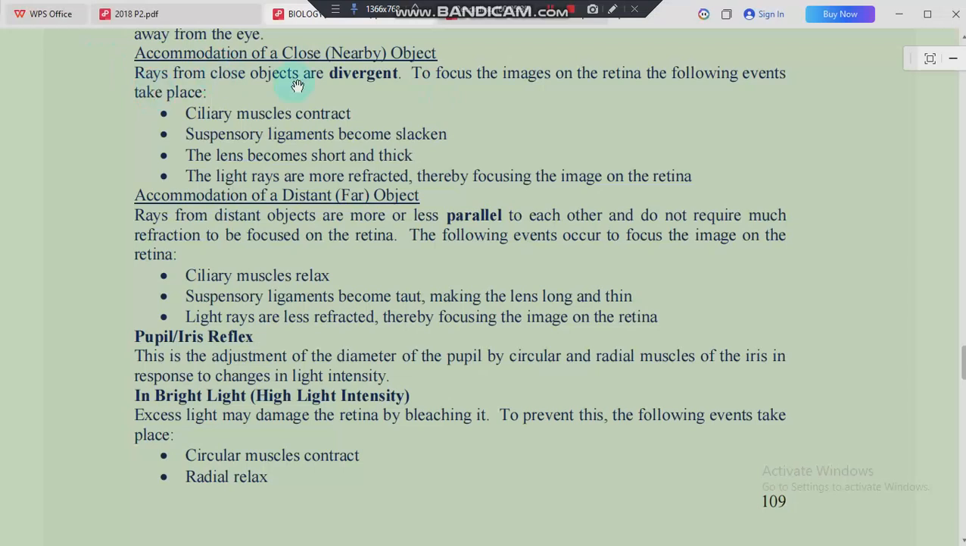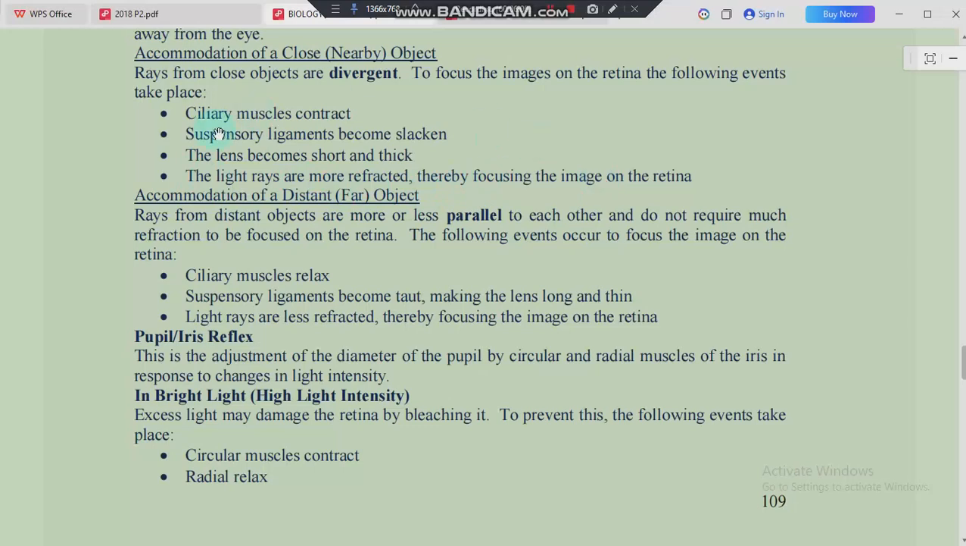So the rays from the objects are divergent, right? So to focus the images on the retina, the following events take place. Number one, the ciliary muscles contract, the suspensory ligaments become slackened, the lens becomes short and thick, then the light rays are more refracted, thereby focusing the image on the retina. So this is what happens during accommodation of the eye.